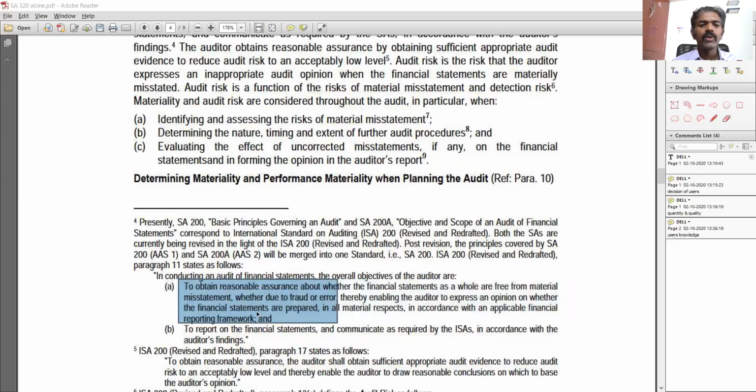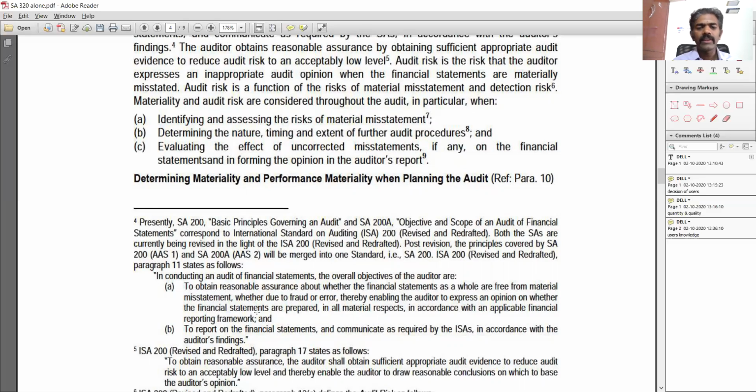So what does that mean? Only material misstatements, auditors are supposed to report it. So if it is immaterial, then it's okay. So then what is material, what is immaterial is what we need to understand through SA 320. So this is coming from here.